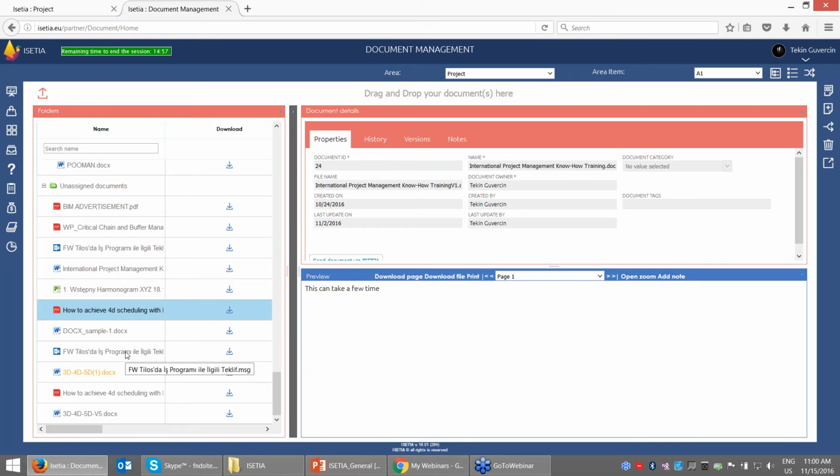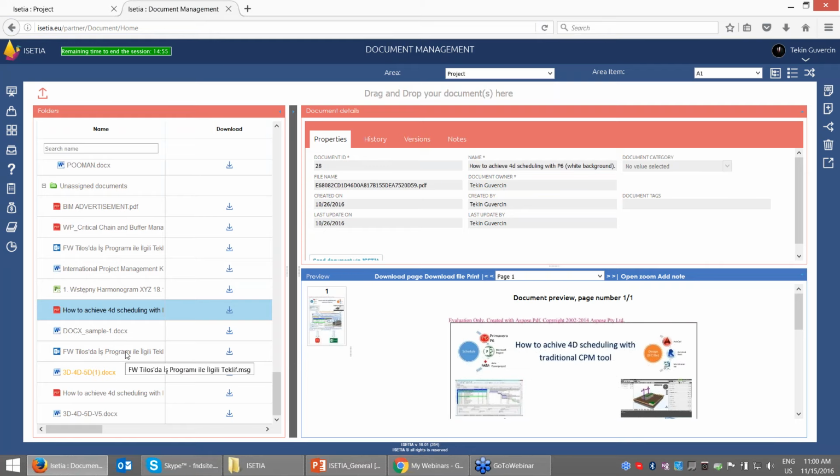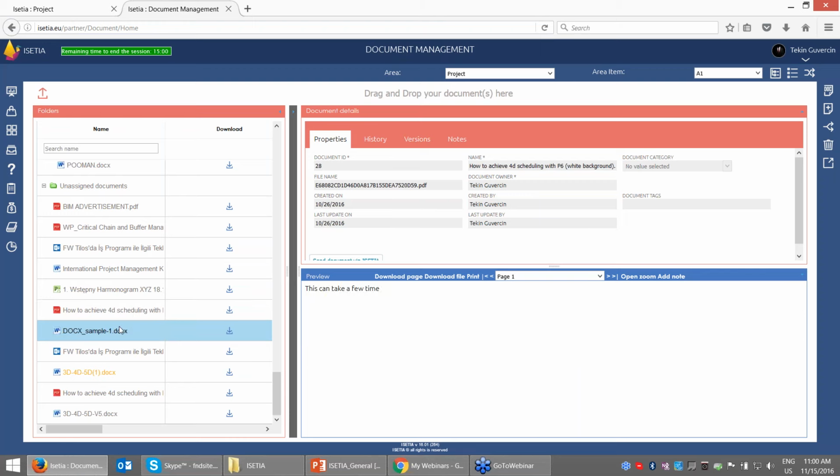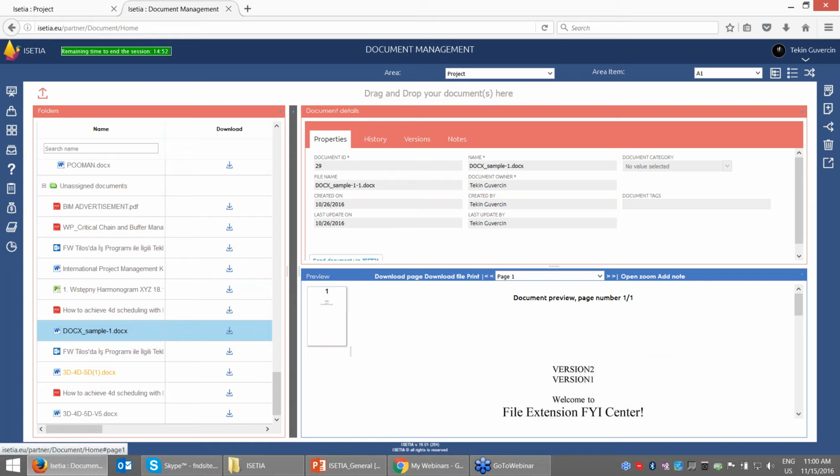Of course, I don't want to go into much detail this time, but we can also create, for example, a document workflow here. We can edit more information, but the document management module is very simple, and at the same time powerful, giving you possibilities for managing documents. Let's come back to the RFI process.